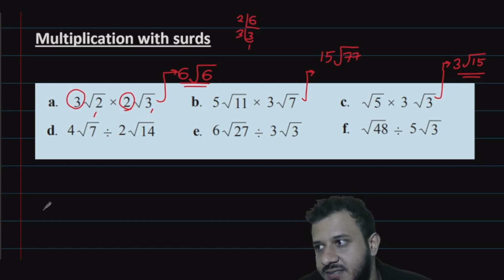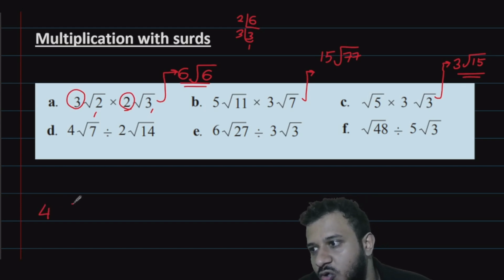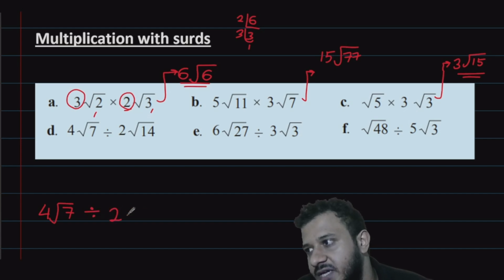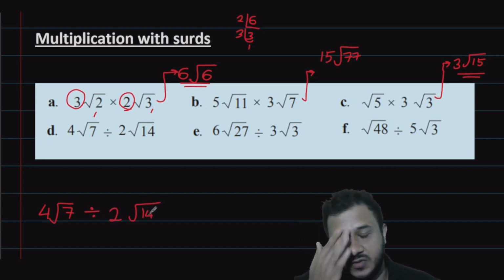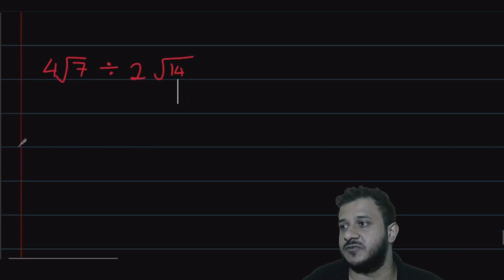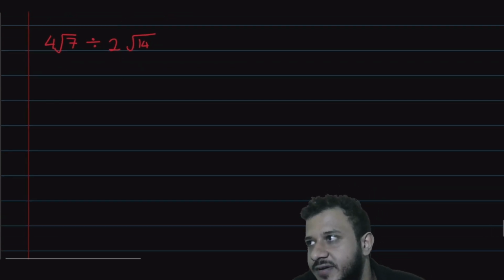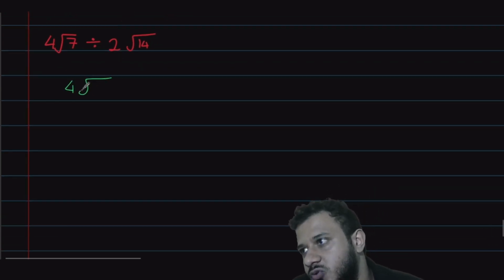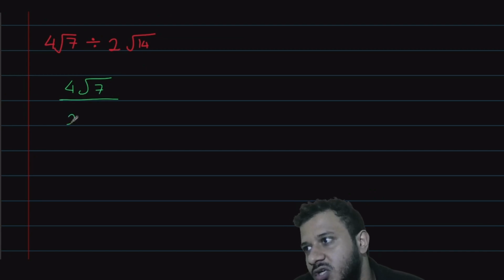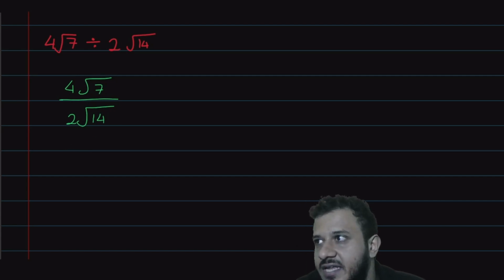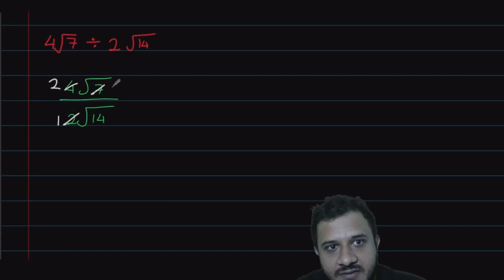Now this one is something special. 4 root 7 divided by 2 root 14. Make sure you write down the steps with me. First, let me write it down as a fraction, so it's easy for me to simplify. 4 root 7 over 2 root 14. What can I simplify here? 2 times tables 1, 2 times tables 2. 7 times tables 1, 7 times tables 2.